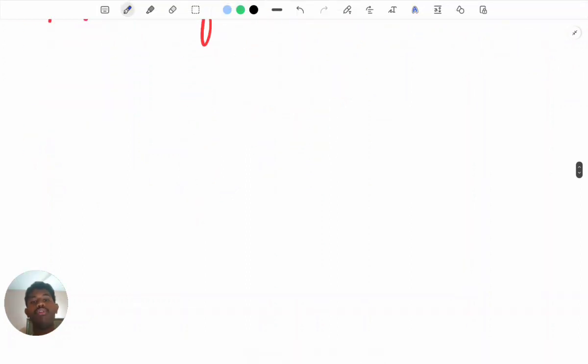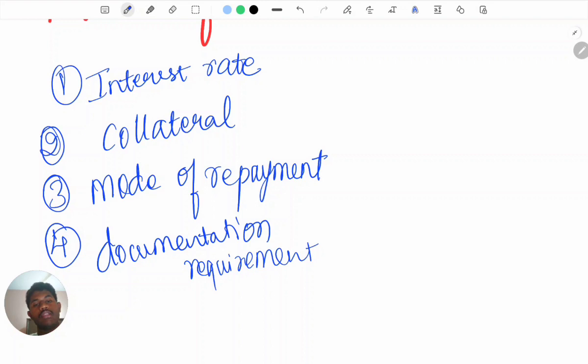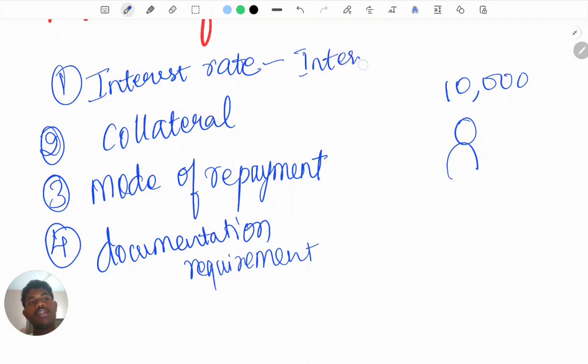Next we have terms of credit. We have totally 4 terms of credit. I think you also know. First one is interest rate. For example, we have a person called Shamal, and he is taking 10,000 rupees loan from a bank. Hence before giving the money to this person, they are going to check how much interest rate they are going to put. Interest rate is going to be put according to the time which the person takes to give back the money, interval of time, right?